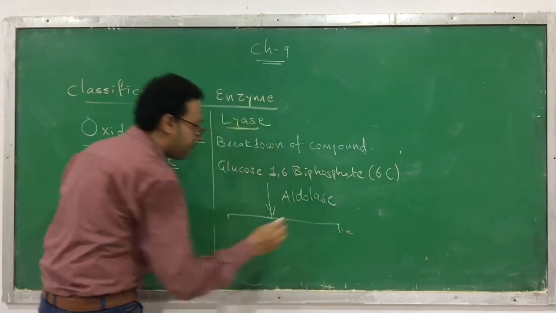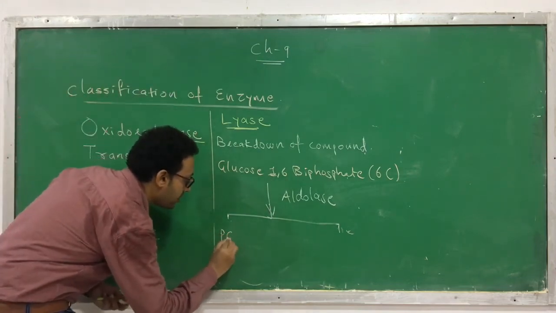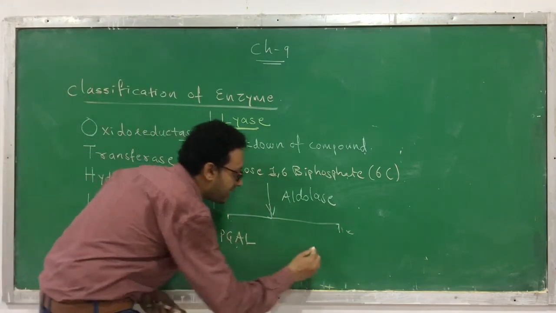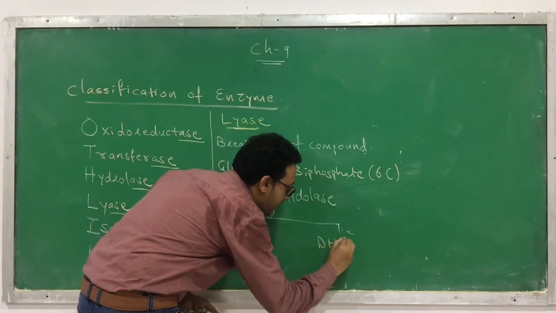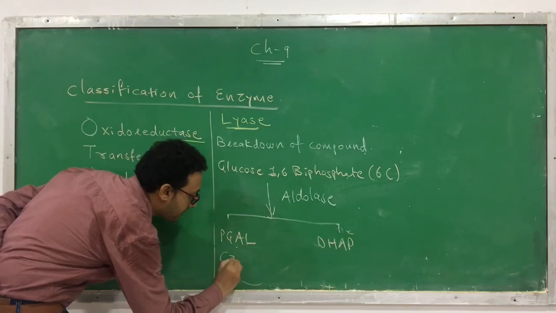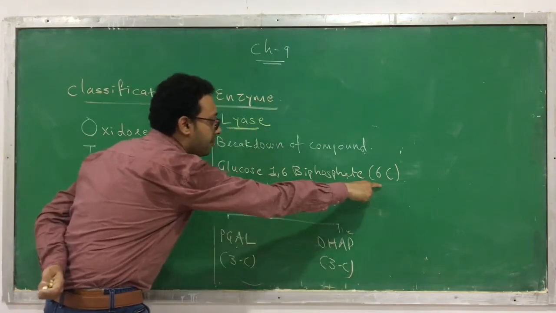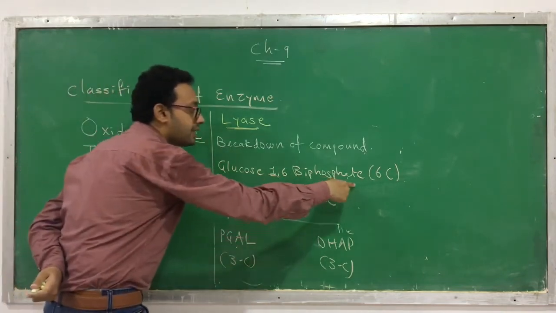It forms 2 compounds. The first one that is going to be formed is PGAL, and the second one is called as DHAP. These 2 compounds are going to be formed. Each one is having 3 carbon. So here the 6 carbon compound, this is a name, glucose 1,6-biphosphate.